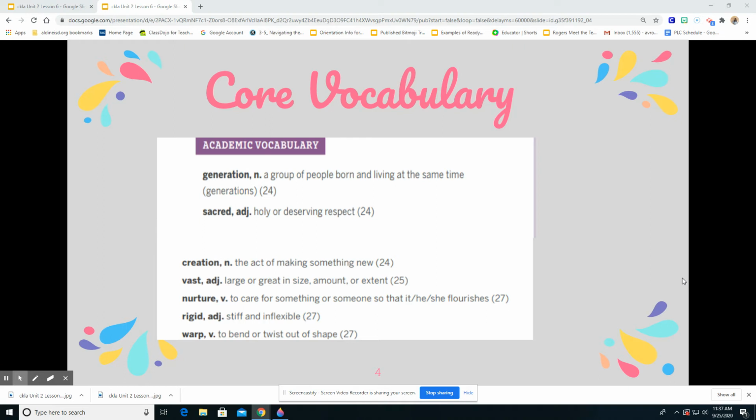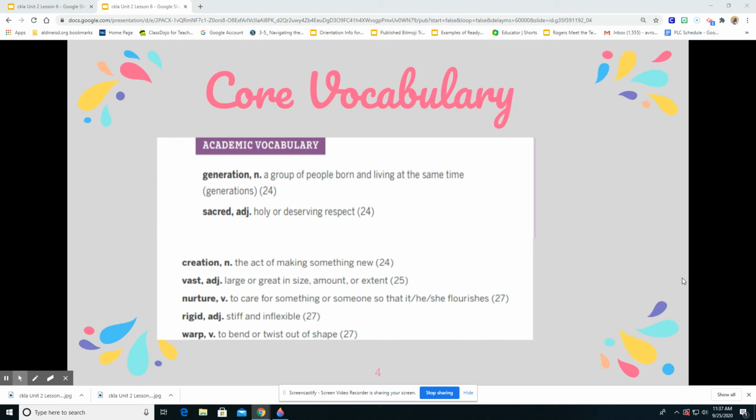It's stiff and inflexible. So it means maybe a really stiff chair or a piece of furniture that you can't really bend. It's kind of stiff and unflexible. That would be a rigid piece of furniture. So that's an example of rigid.